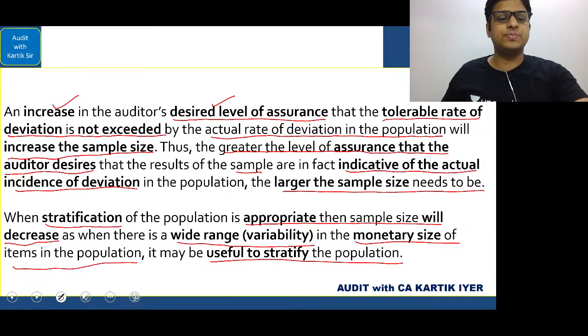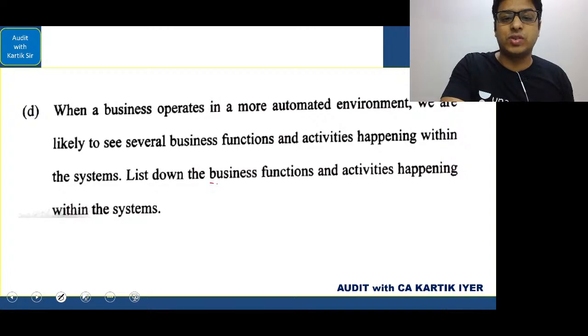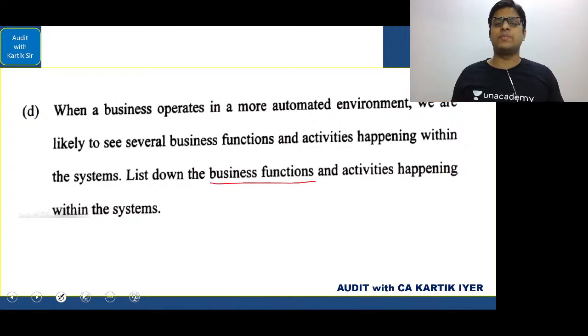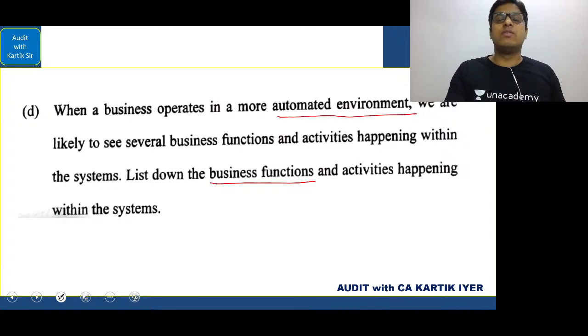Okay, very clear. Next question is, when a business operates in a more automated environment, we are likely to see several business functions and activities happening within the systems. List down the business functions and activities happening within the systems. And this answer was slightly tricky one. You have done this in the class, you know this very well. But you need to understand that when you see the word business function, you have to write this answer. Slightly tricky, by reading it that it is from an automated environment. You have done this answer in the class.